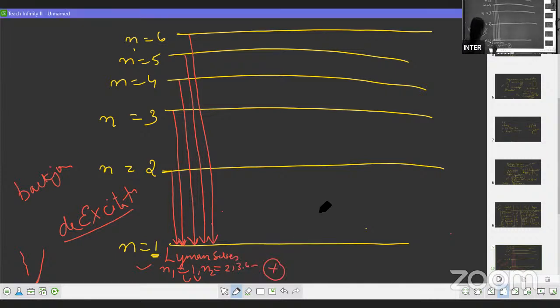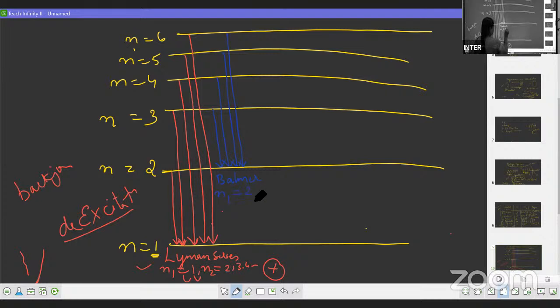Second series, क्या है? Balmer series is the de-excitation of the electron, where the electron jumps from any higher state to which orbit? To the second orbit. The electron falls from any higher state to the second orbit. It is called the Balmer series. Now, what is N1 here?